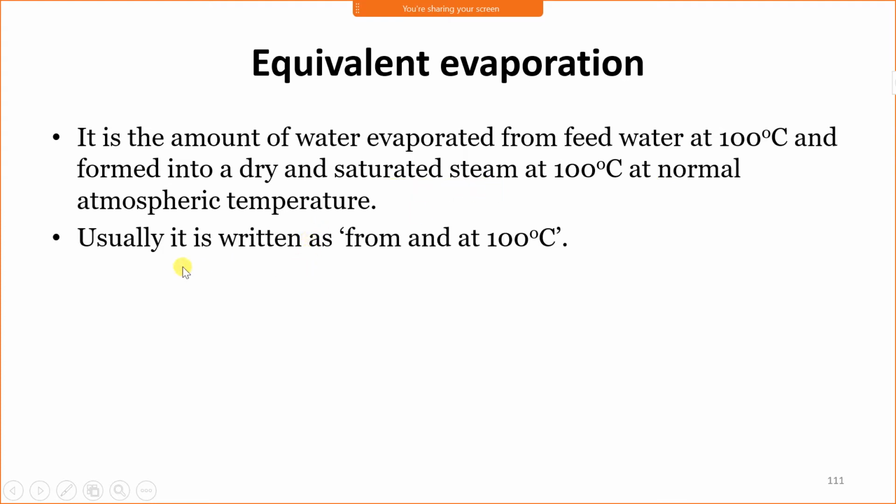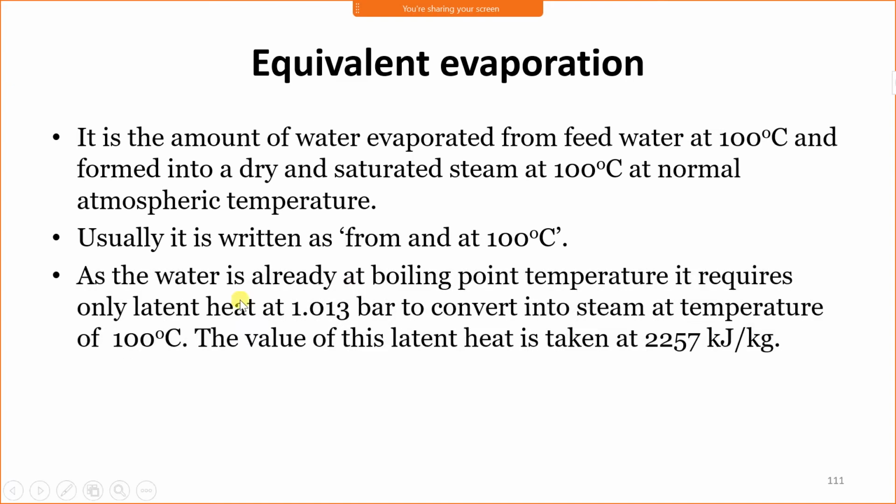Therefore, it is expressed as from and at 100 degrees Celsius. It means water is supplied at 100 degrees Celsius, and that water itself is evaporated at 100 degrees Celsius into dry saturated steam.